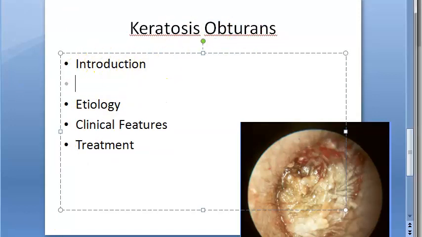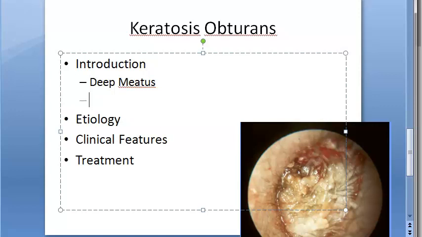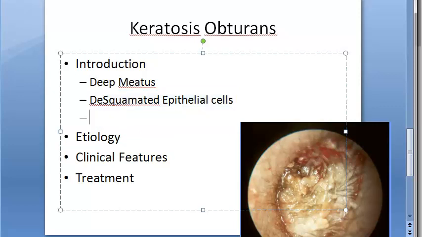So what is the introduction? Let us read about it. Keratosis obturans: collection of pearly white mass of desquamated epithelial cells in the deep meatus is called keratosis obturans. So definitely you know the location, it is the deep meatus. And what will be there? Collection of desquamated epithelial cells. They look pearly white. So this is nothing but keratosis obturans.